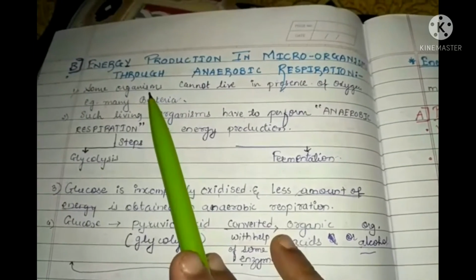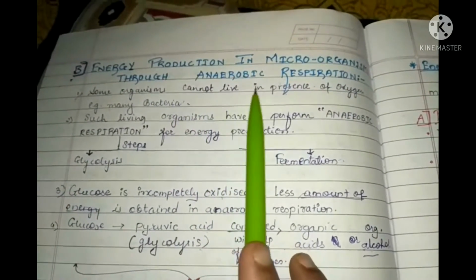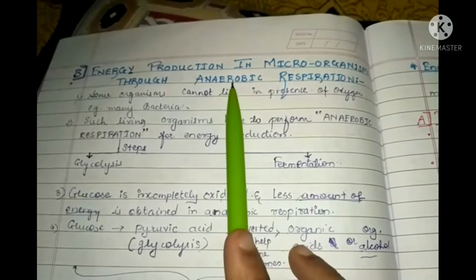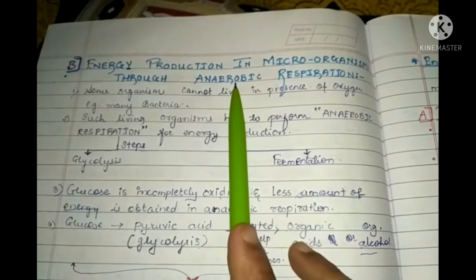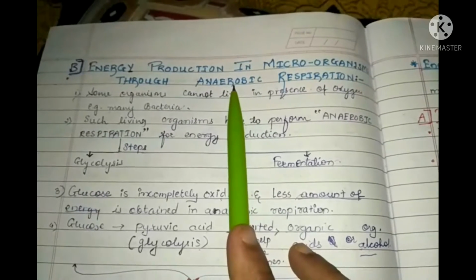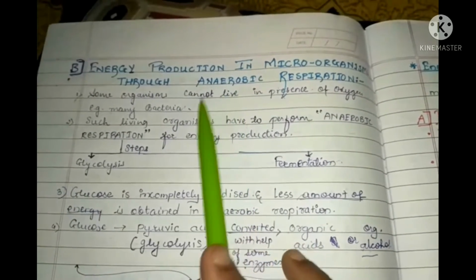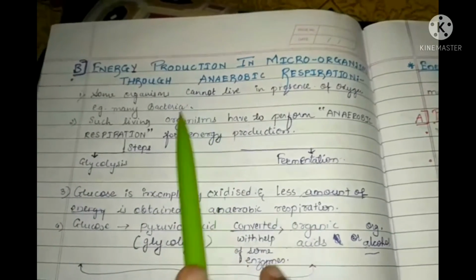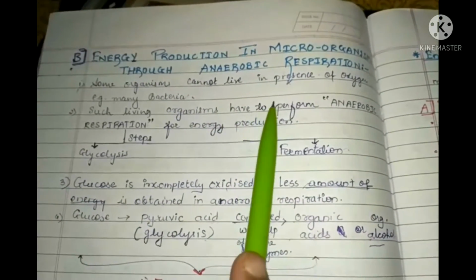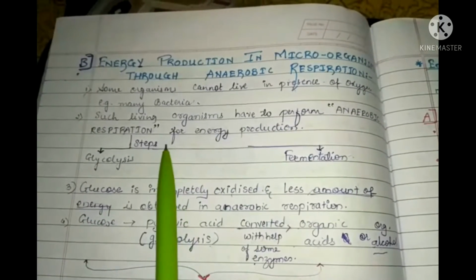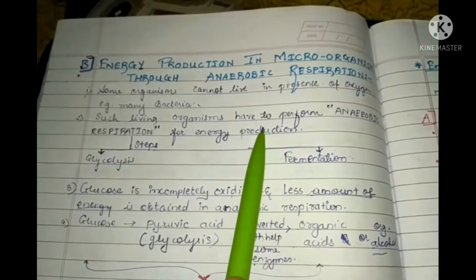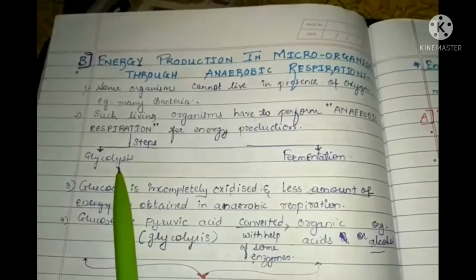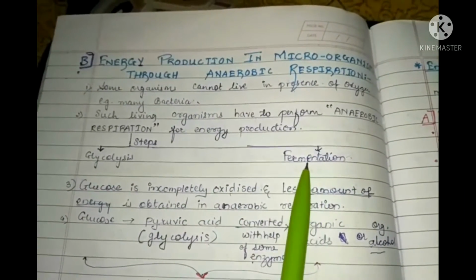Here, some organisms cannot live in the presence of oxygen. We have already learned that anaerobic respiration means the oxygen is not involved in this type of respiration. There are many bacteria that cannot live in the presence of oxygen. Such organisms have to perform anaerobic respiration for energy production, and this includes two steps, glycolysis and fermentation.